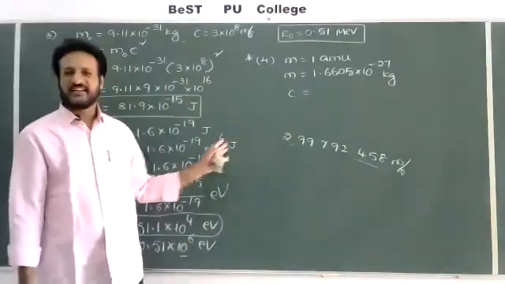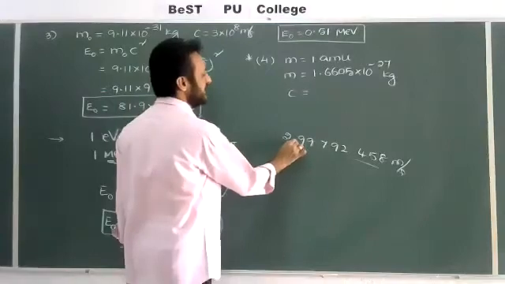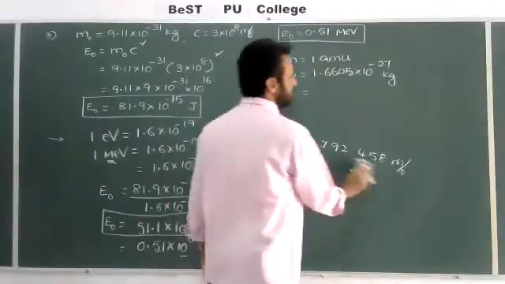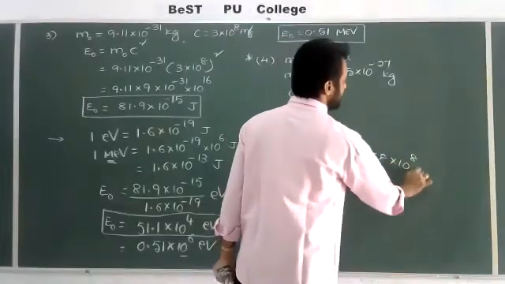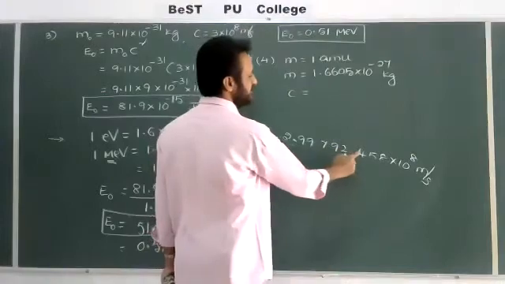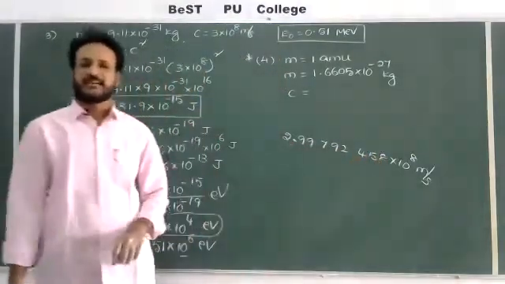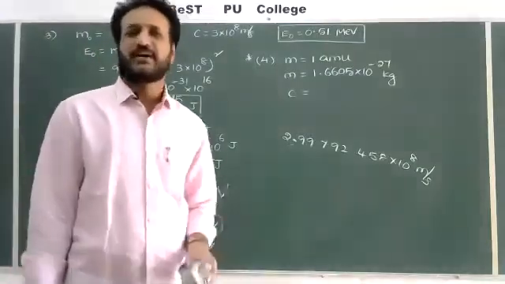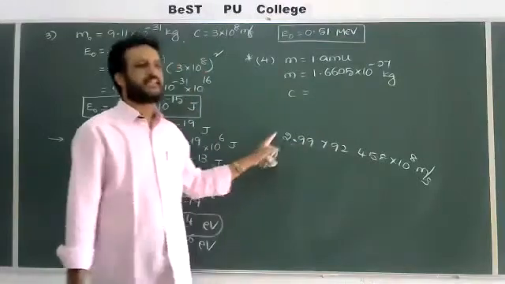Check here, more digits are there. If you put the decimal point, it is 2.99792458 into 10 to the power of 8 meter per second. After the decimal point there are 8 digits actually. It is the actual speed of light, but we cannot always use this value for calculations, so we round it.